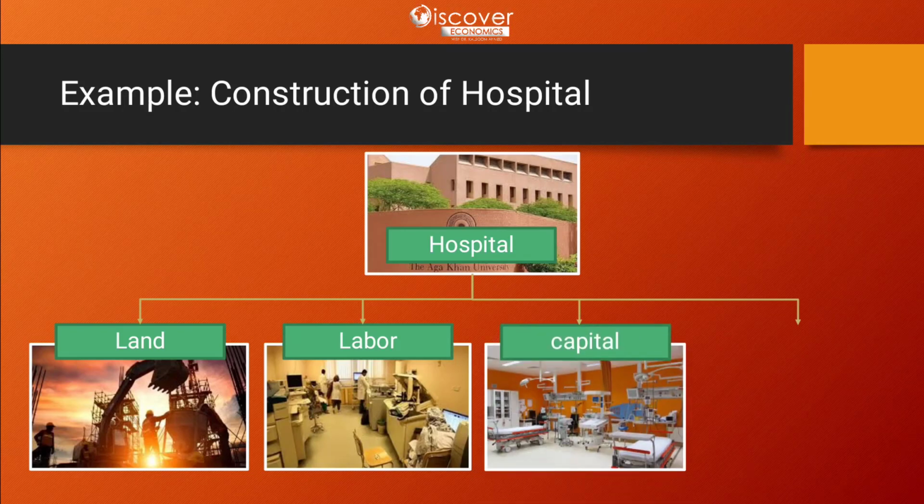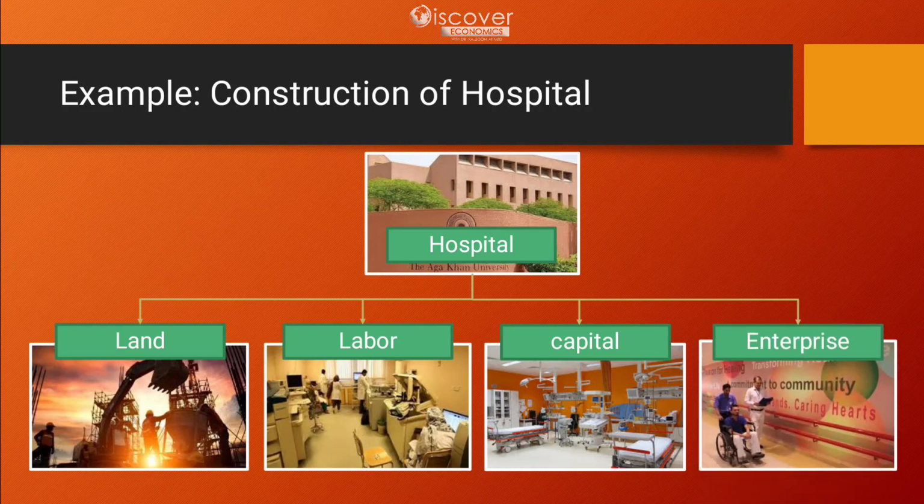Then comes capital: all the equipment and machinery that we require, the x-ray machine, laser machine and so many things which we use in hospitals. These are the capital resources that we require, and financial resource as well. With the help of money we are going to get all these things. So financial resource as well as physical resource, these 2 types of capital are required to make the hospital.